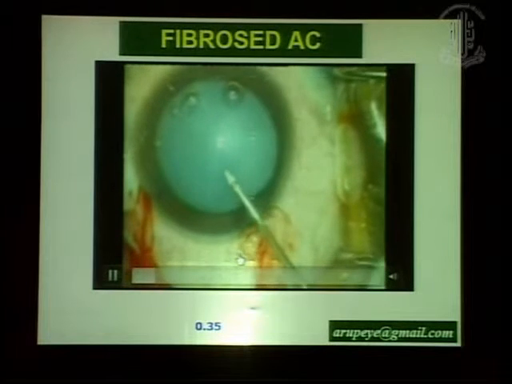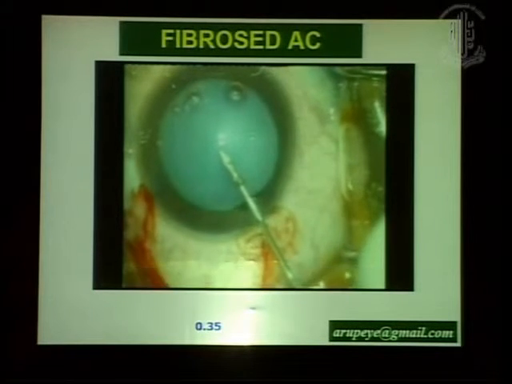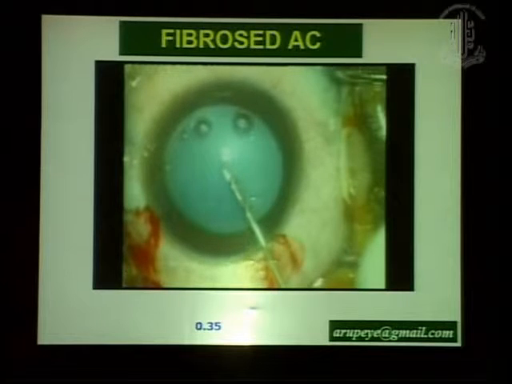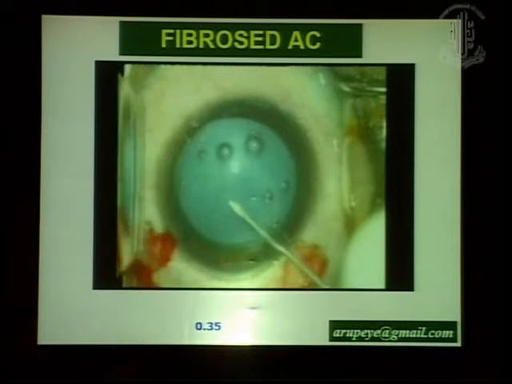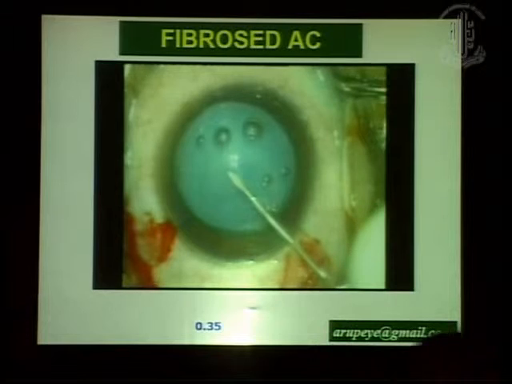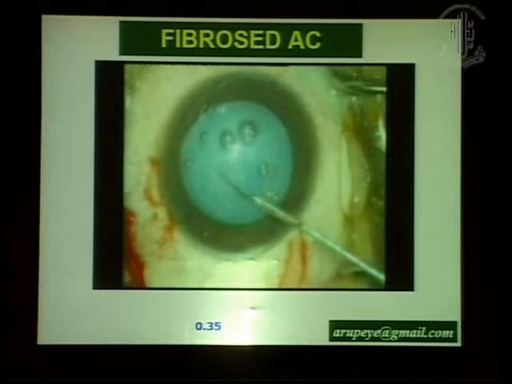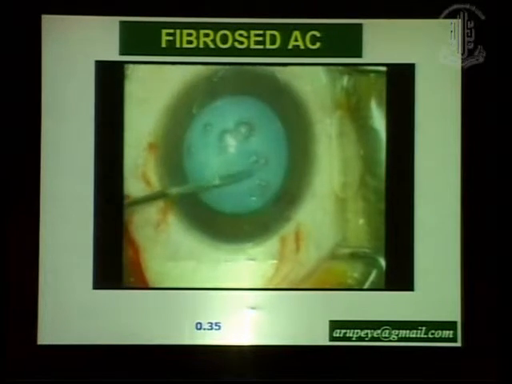Capsulorhexis may be problematic in certain situations. Many of these eyes, silicone oil filled eyes or otherwise, may have fibrotic plaques which may be missed on the slit lamp biomicroscopy done preoperatively. On trypan blue staining, of course, things become very clear. And you have to deviate again from the routine.